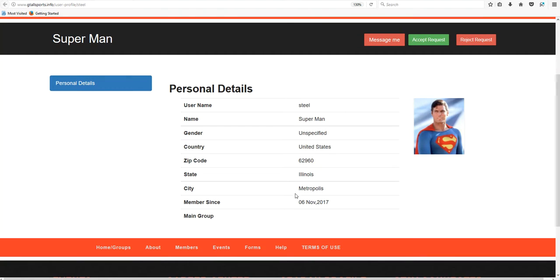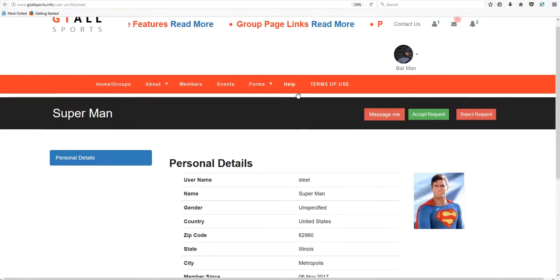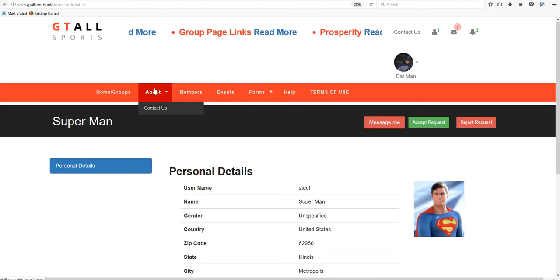He lives in Metropolis in Illinois. His username is Steel, and he is within the connection group. So this is one of the ways you can look at the member's profile.